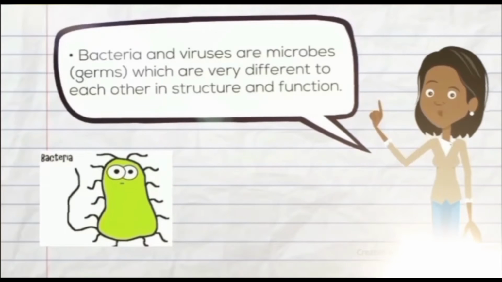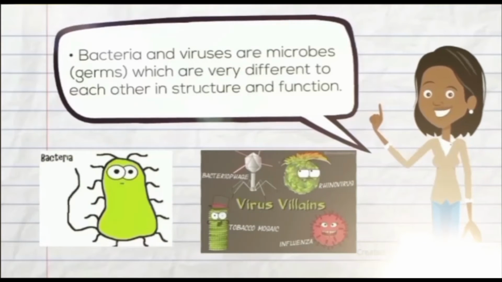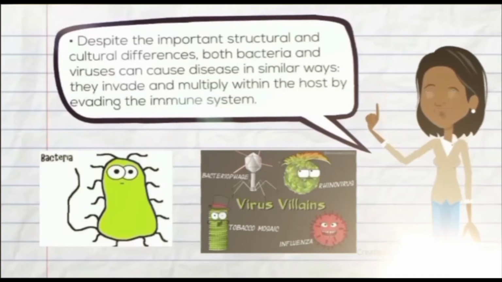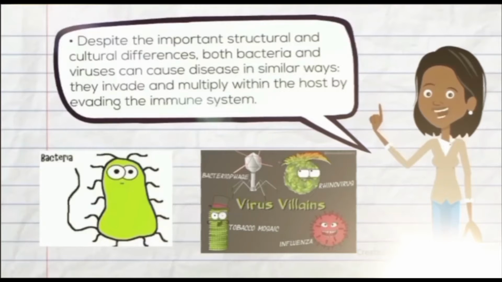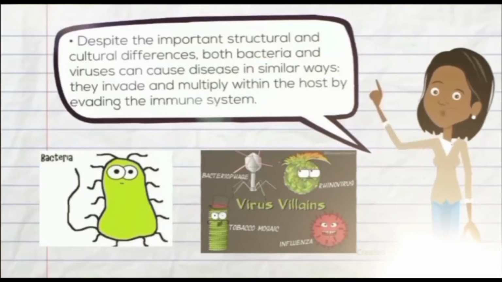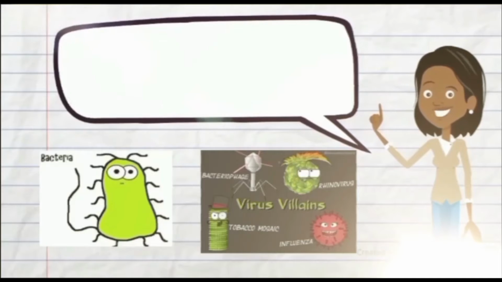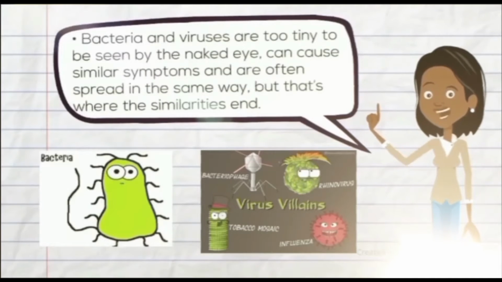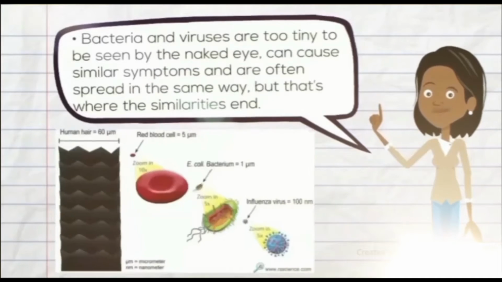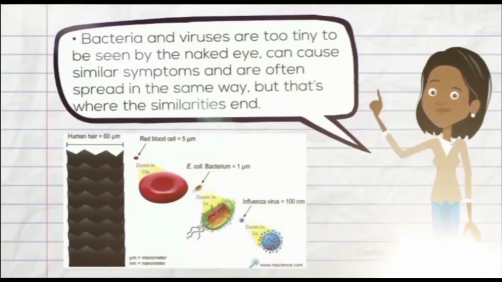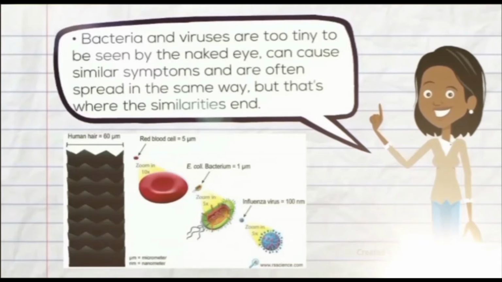Bacteria and viruses are microbes which are very different to each other in structure and function. Despite the important structural and cultural differences, both bacteria and viruses can cause disease in similar ways. They invade and multiply within the host by evading the immune system. Bacteria and viruses are too tiny to be seen by the naked eye, can cause symptoms, and are often spread in the same way. But that's where the similarities end.